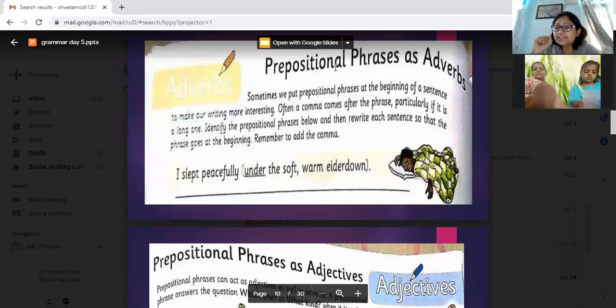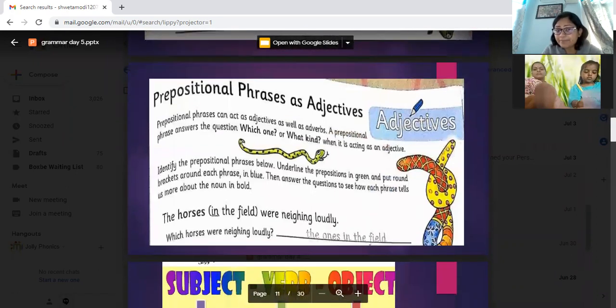So where did I sleep peacefully? Under the soft, warm eiderdown. That is an adverb. So this prepositional phrase becomes an adverb because it is telling us the position where the action is happening.